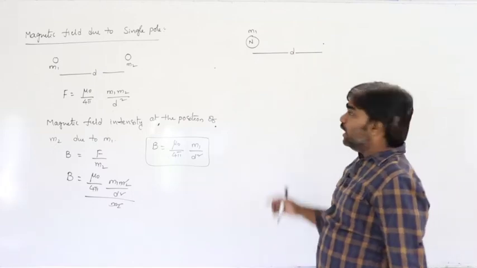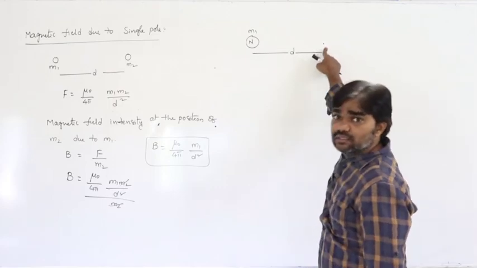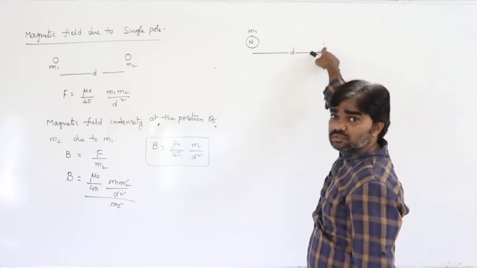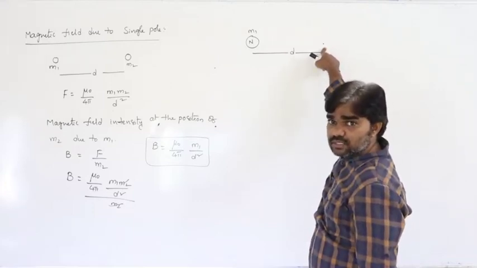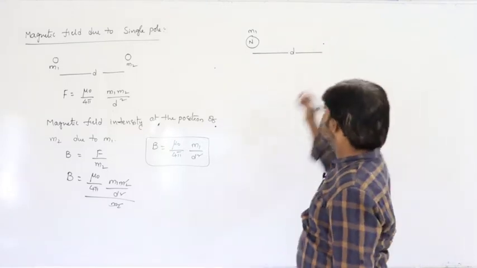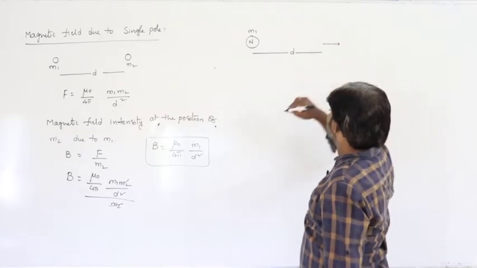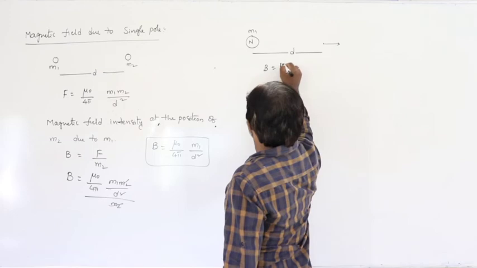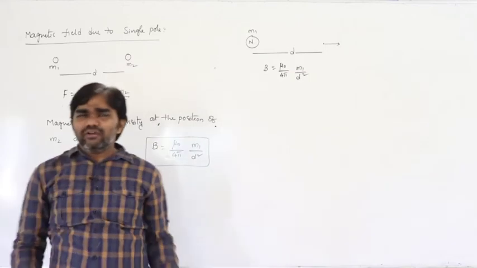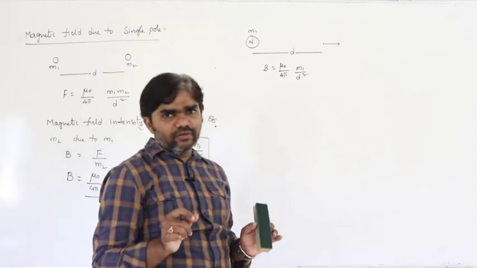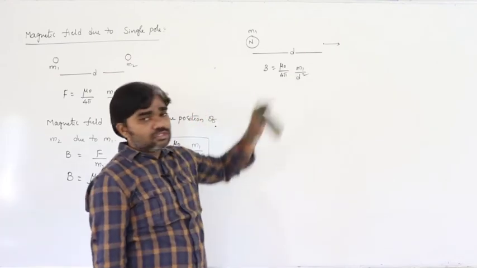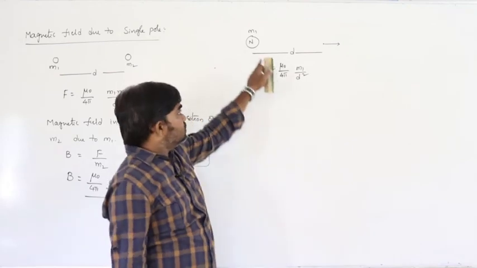At that position we must consider a unit north pole, so that means it is repulsion.